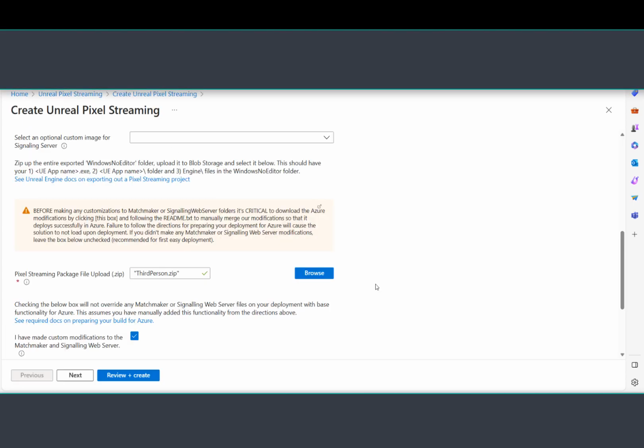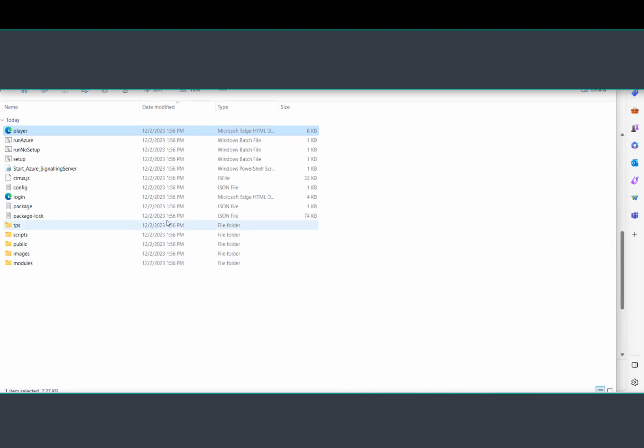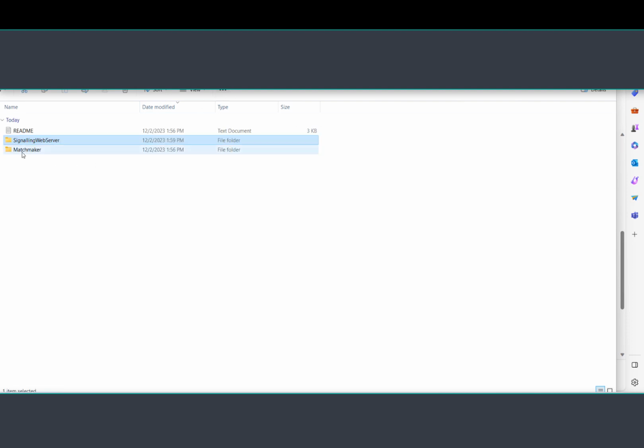Now, there's a couple more things that we have to cover here. When we specify that we explicitly made customizations, you would copy the contents of these folders after customization into the engine folder structure inside of your Unreal application that you packaged. This is how you make this available. And don't worry, if you deploy multiple streams, you have to copy this just once per instructions.